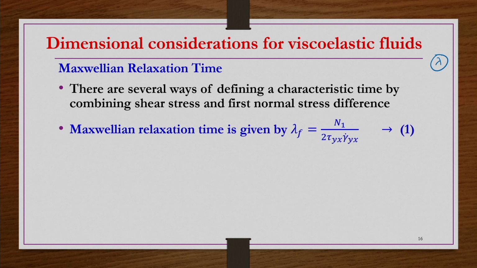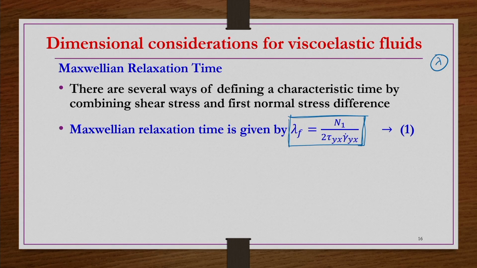So, the Maxwellian relaxation time takes into consideration the N1 versus gamma dot yx information, and similarly the tau yx versus gamma dot yx information, in such a way that we can have lambda f equal to N1 by 2 tau yx gamma dot yx, which is known as the Maxwellian relaxation time.